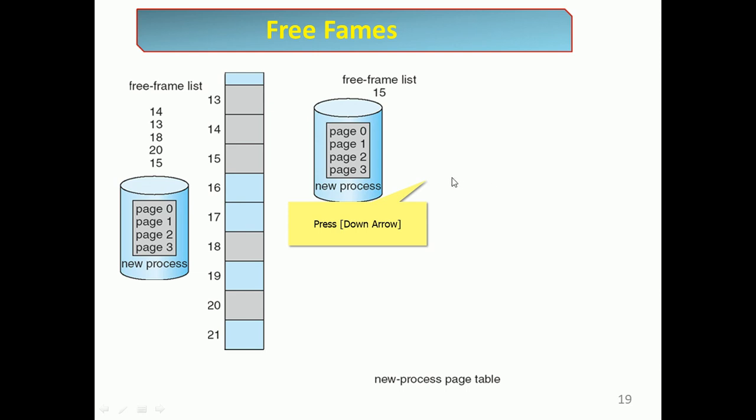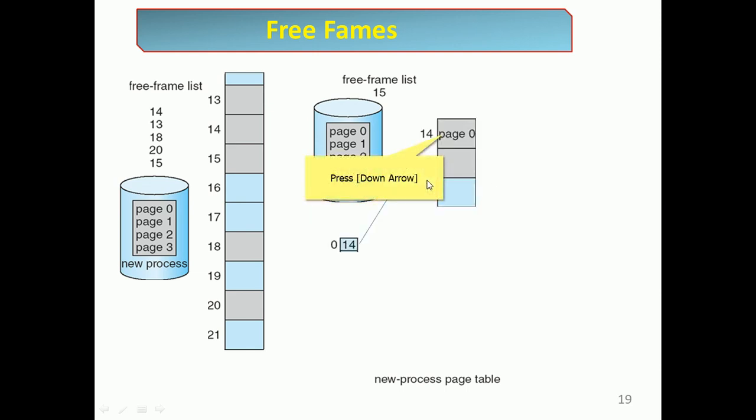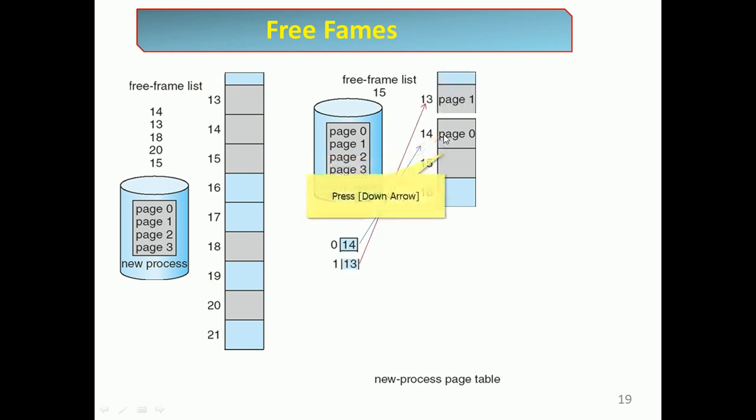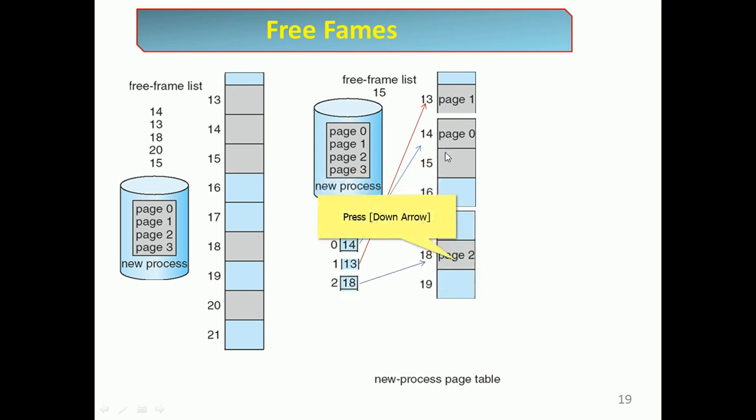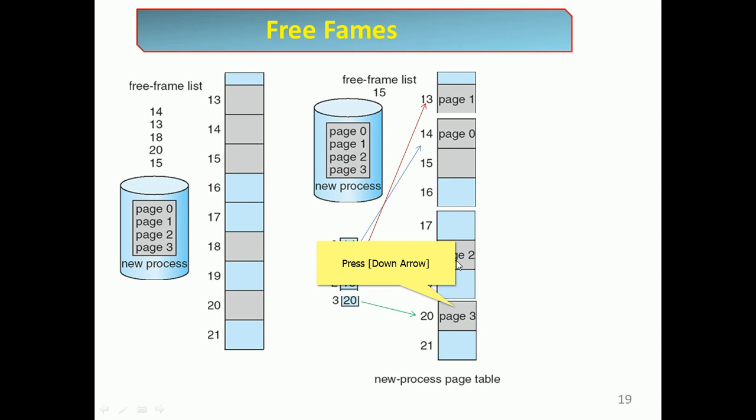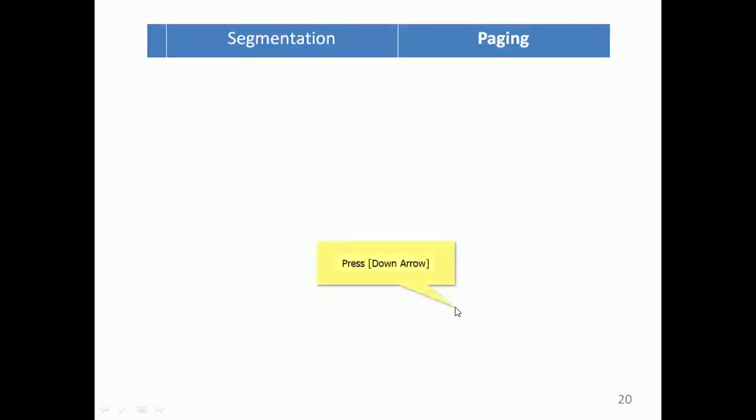The same example continues further. A new process page table is going to be created. Page 0 is in frame 14, so the 14th frame accommodates page 0. The 13th frame will hold page 1. Next, the 18th frame will hold page 2. Next, the 20th frame will hold page 3. So this will be a new process table.